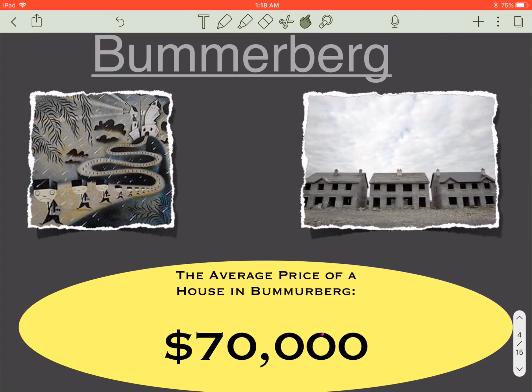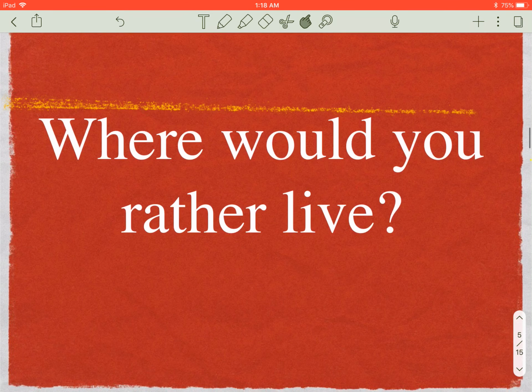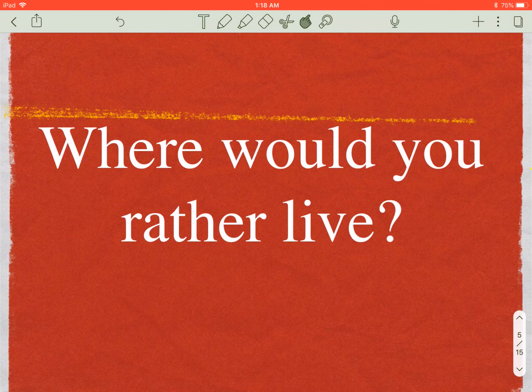But in the comparison between Bummerburg and Awesomeville, it doesn't look as nice, does it? It does not look as nice as Awesomeville. It looks a lot more sad and dreary. So my question to you is, where would you rather live? And besides some of you guys trying to be funny or joking around, I think we could all honestly say, if we had to make this choice in real life, that we would want to live in Awesomeville.